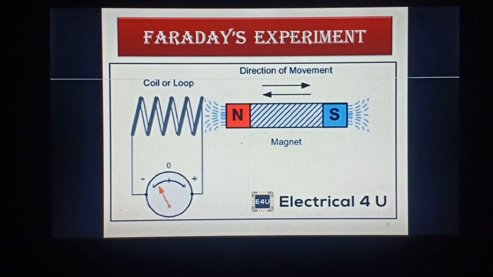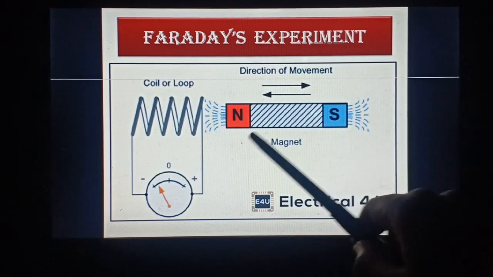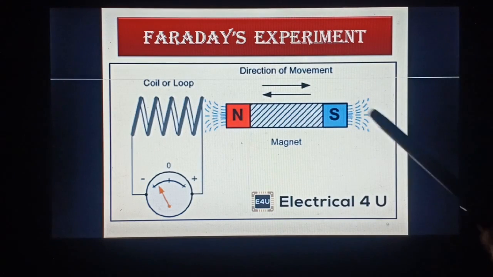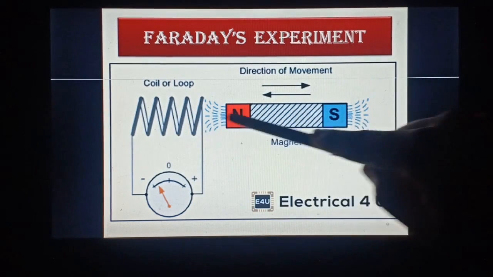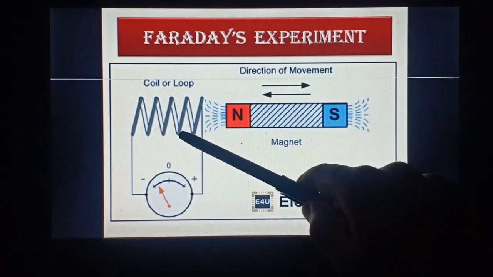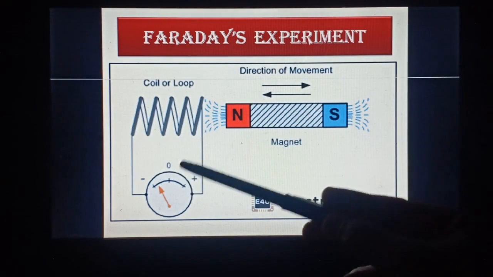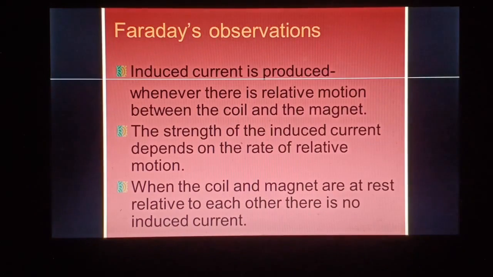Here are some important aspects. He also observed that similarly, if the magnet is kept stationary and the coil is moved, a similar kind of deflection is shown. If the magnet is kept stationary and the coil is taken towards the magnet, the galvanometer shows deflection in one direction. And if the coil is moved away from the magnet, the galvanometer shows deflection in the other direction. So what were his observations?